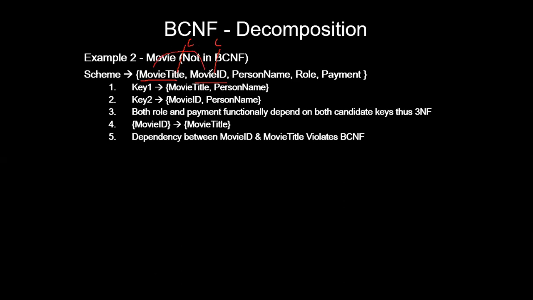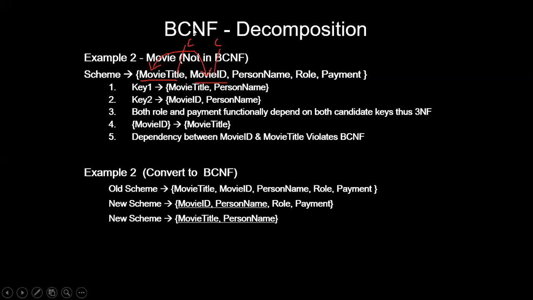So these two are dependent on each other for their existence. Can you get it? All the other attributes will be dependent on these two. Person name, role, payment, everything is dependent on these two candidates. But look at here, these two candidate keys are dependent on each other. So whenever you have a case like this, where the candidate keys are depending on each other, we are supposed to separate this into another table. So what we'll do is we'll segregate it.